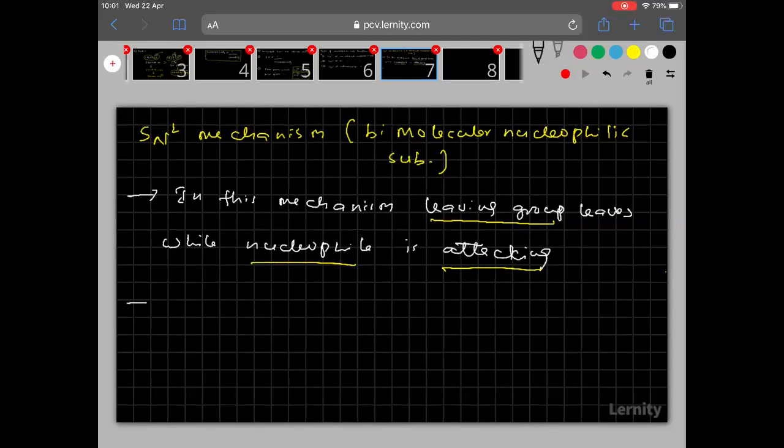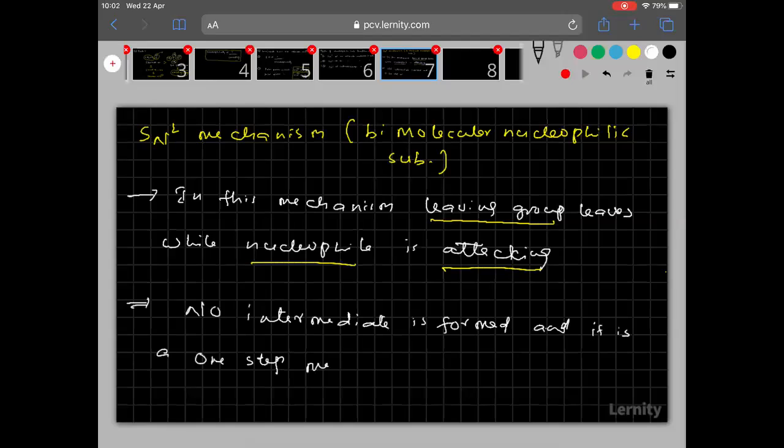So that is the reason why in SN2 mechanism no intermediate is formed, and it is a one-step mechanism.